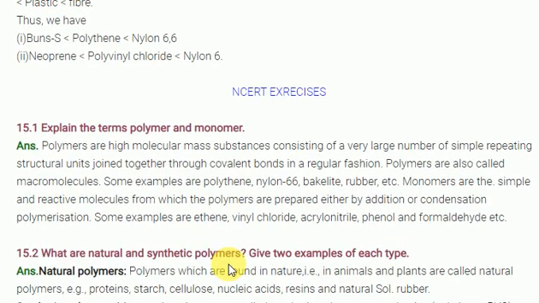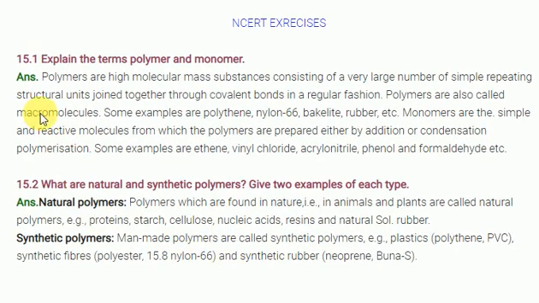Look at the questions here. Explain the terms polymer and monomer. What does polymer mean? Small molecules joined together to form a large molecule is called a polymer only. Monomer is nothing but the smallest repeating unit present in a polymer. The smallest repeating unit present in a polymer is known as a monomer only. The process of joining monomers is known as the polymerization process.